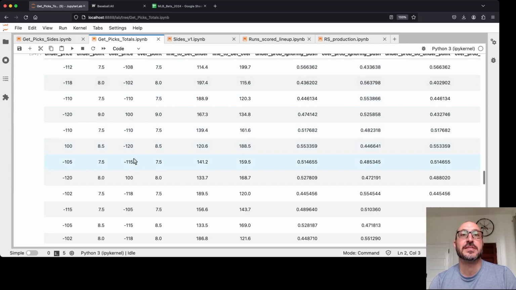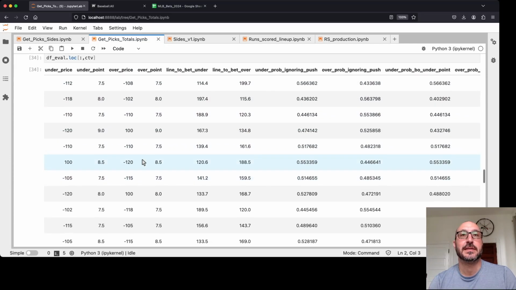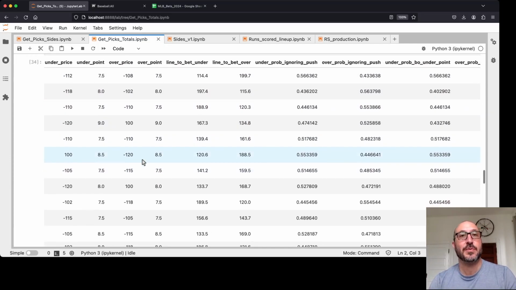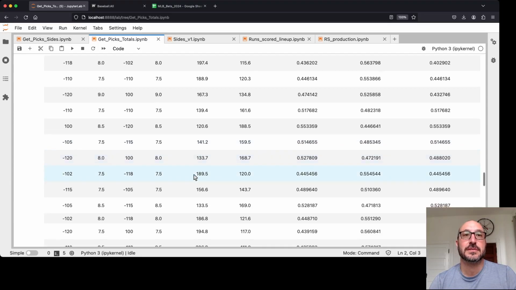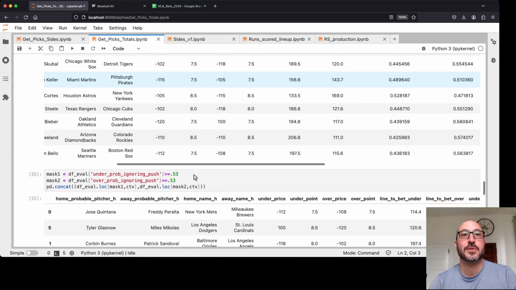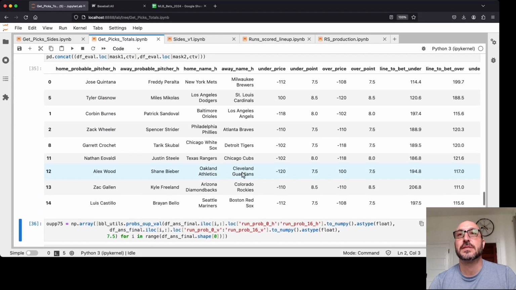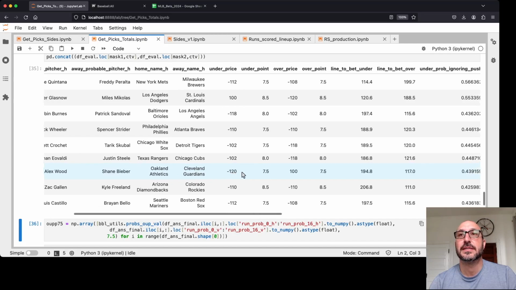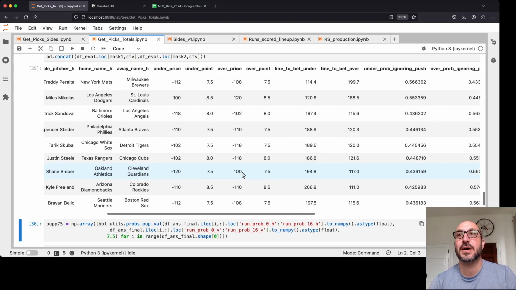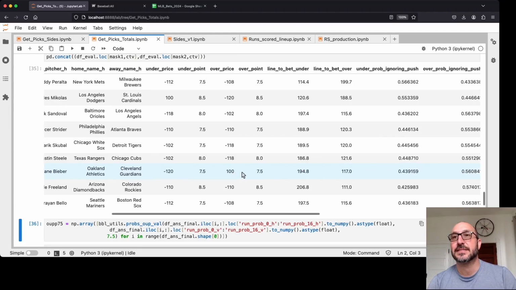Now, one thing about over-unders is that typically the bets are always going to be somewhere between sort of even money and minus 130. It'll never be sort of more than that. If the odds stray from that range, usually they would then adjust the point itself to keep the odds within that range. So as a quick filter, so that we don't have to look at all 15 of these games one by one, we're going to just look at the ones where it's close, where the model thinks that it's more than 55% one way or the other.